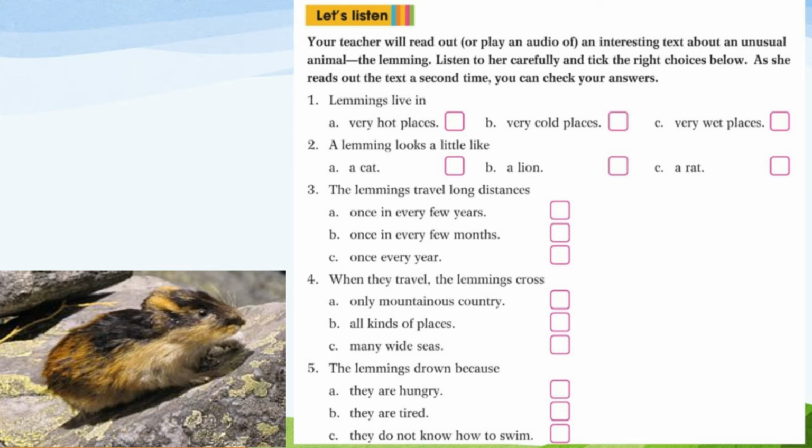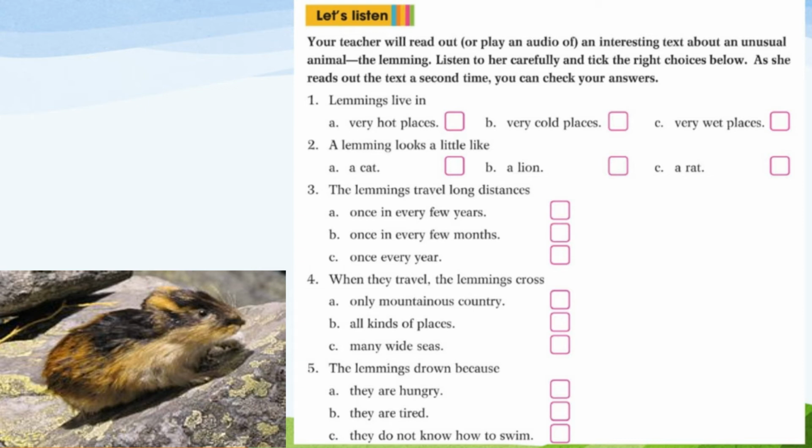But the lemmings have one strange habit which makes them very different from rats, or for that matter, any other animal. Once in every few years, the lemmings leave their homes in the mountains and start traveling. They cross fields and woods, and they swim across streams and rivers until, after several months of traveling, they reach the sea. The sea, however, does not make them stop. They jump in and start swimming, and they keep swimming until at last they are so tired that they have to stop swimming. And then, of course, they drown. Hundreds and thousands of lemmings drown in this fashion. Some people say that they commit suicide.